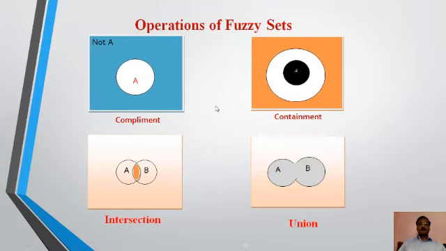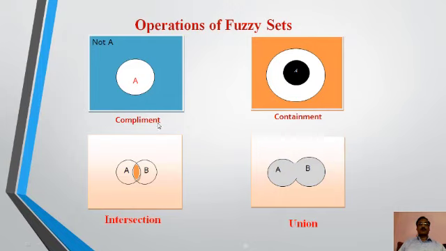Now we have some operations of fuzzy sets. Basically we know that the complement in crisp set theory is also similar in fuzzy set theory, but the denotation in fuzzy set theory is slightly different. In this set we see that A is not lying in this universal set.